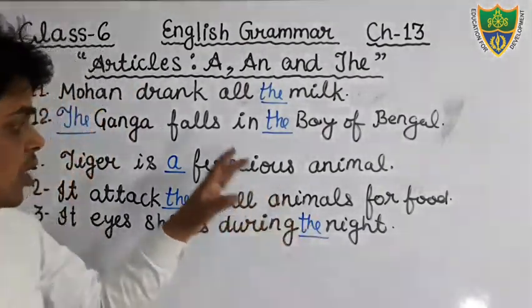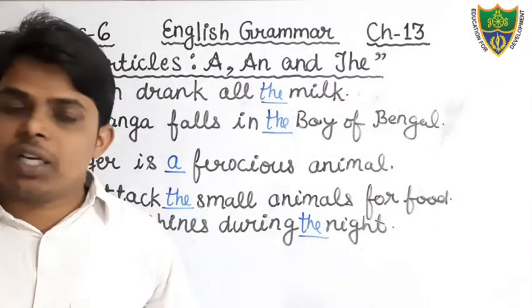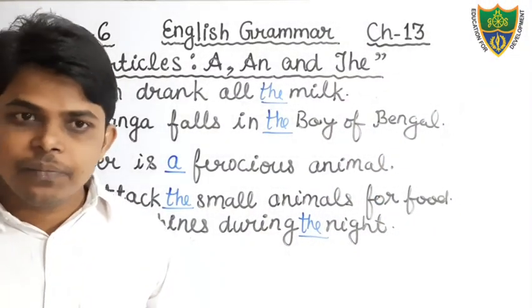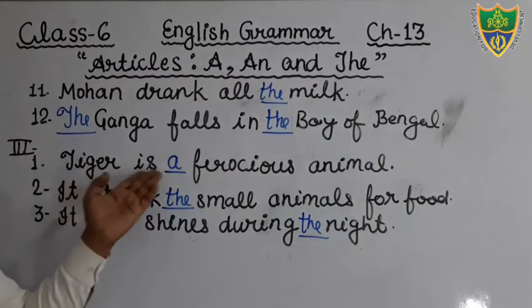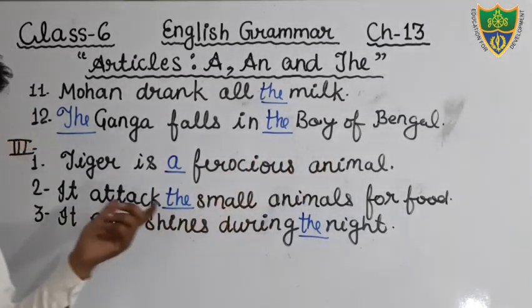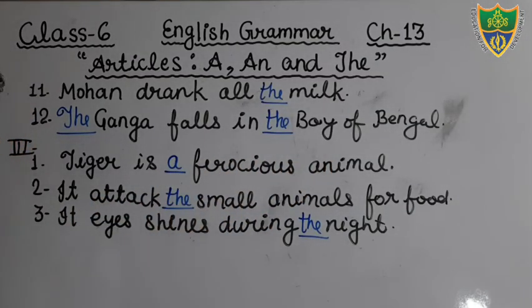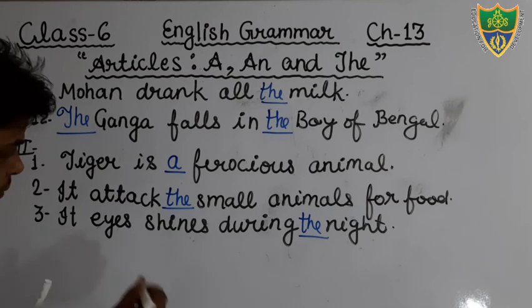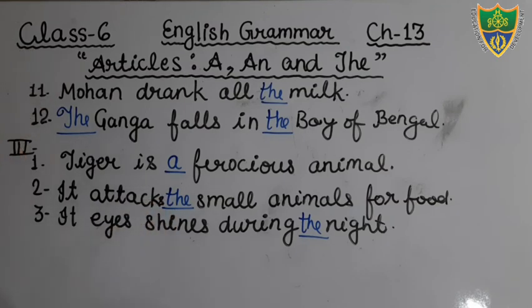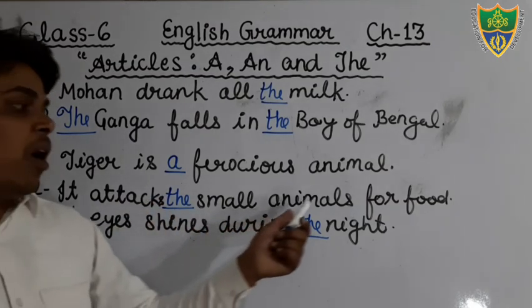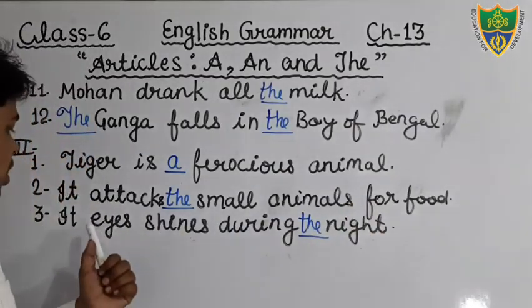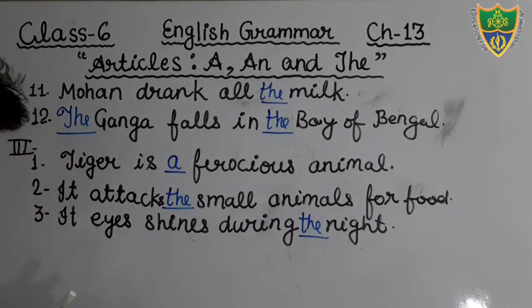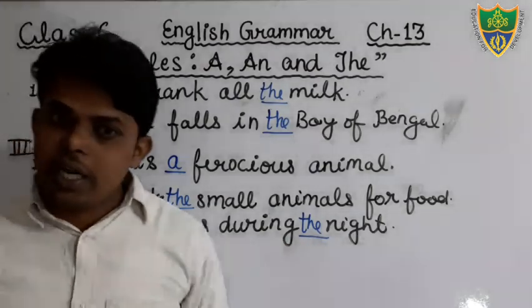Okay, students, these sentences you have to write in the given space. Okay, so just see, what is the first sentence? Tiger is a ferocious animal. It attack. Dear students, there will be s. I have forgotten to write. Okay, it attacks the small animal for food. Its eyes. Oh, its eyes. There will be its. Its eyes shines during the night.